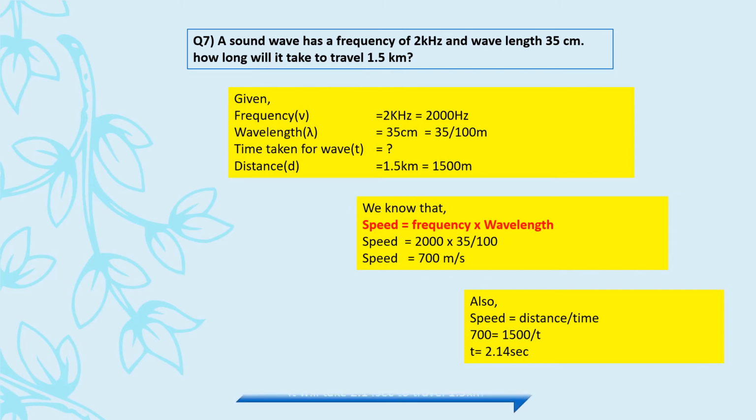Clear? So the time taken for a wave to travel 1.5 kilometer is 2.14 seconds. What we have done, we have first calculated the speed with the help of frequency and wavelength. Speed आ गया, basic simple formula, speed is equal to distance upon time. उससे we have calculated time, and there is your answer. Clear? Is this question clear to everyone? Okay, we are moving to question 8 now.